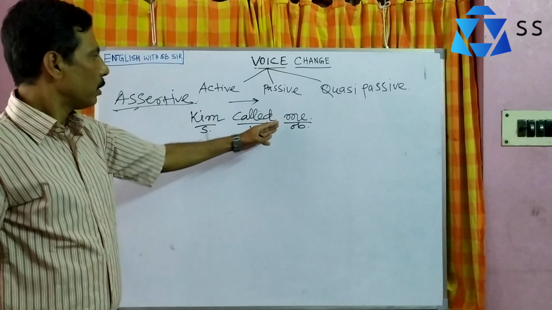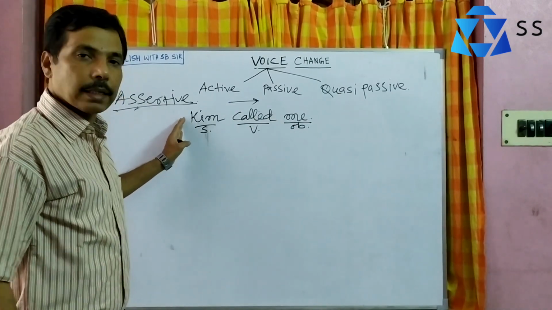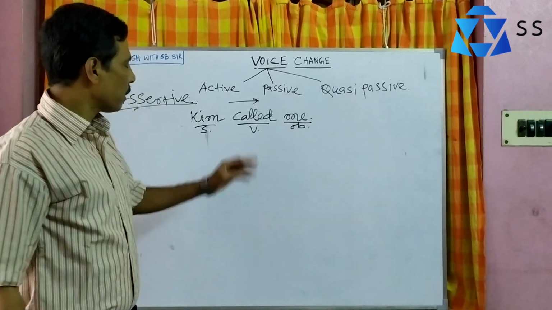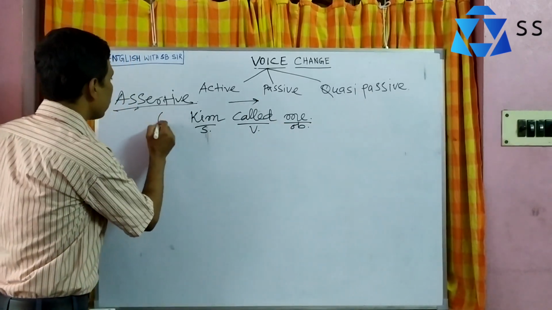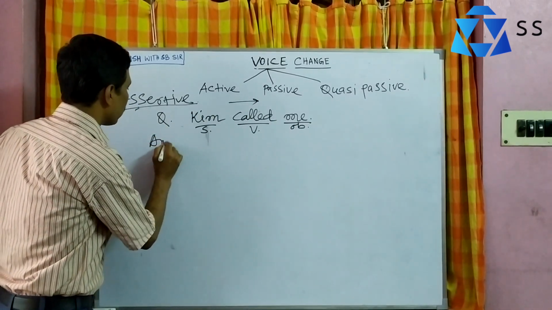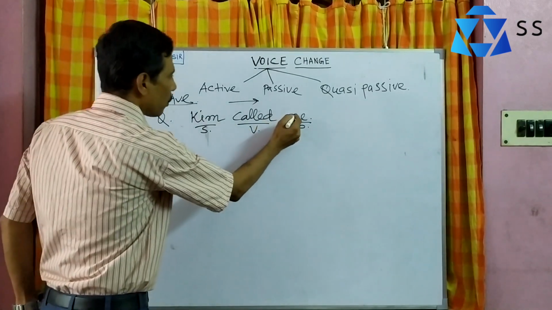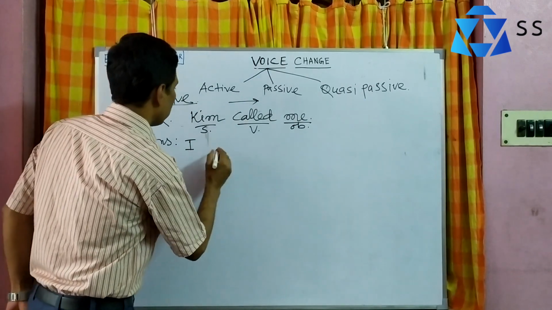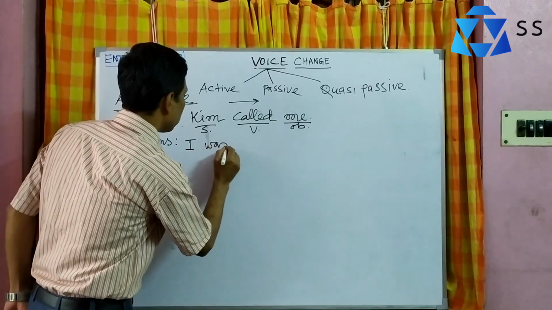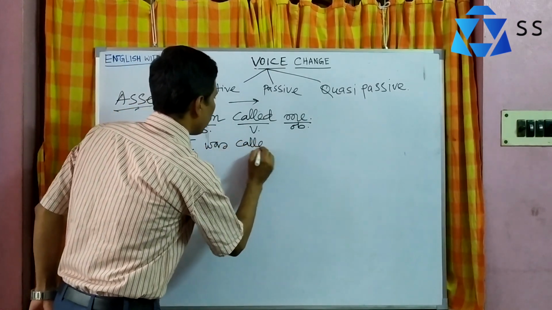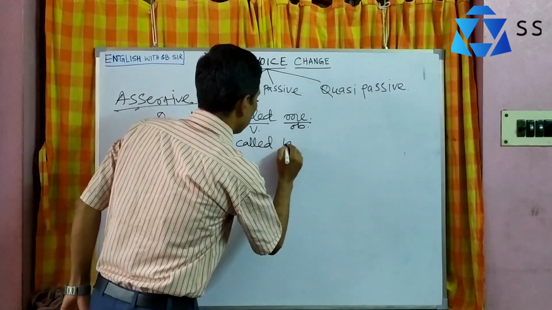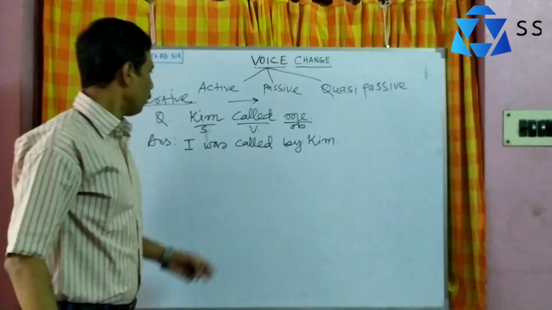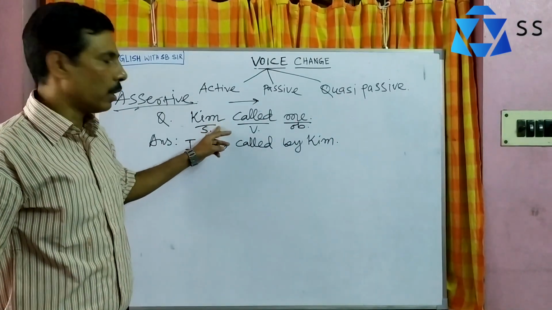Now, this sentence is an active sentence. If we turn this active into passive, what will be the answer? This is the question and the answer. I write the answer first. So, me should be I, was called by Kim.